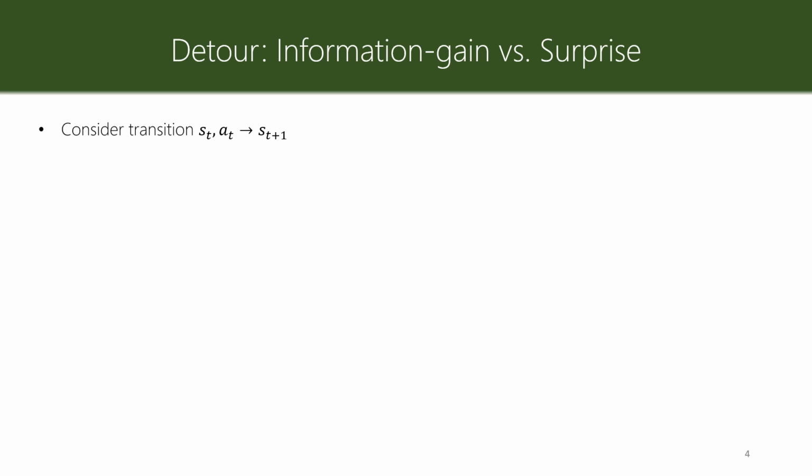Before going forward and discussing solutions to the noisy TV problem in deep reinforcement learning, let's take a detour and talk about information gain and surprise in general, and gain some intuition for why information gain seeking is better than surprise seeking in the presence of stochasticity. Let's consider this transition from state-action pair S_t and A_t to state S_{t+1}.